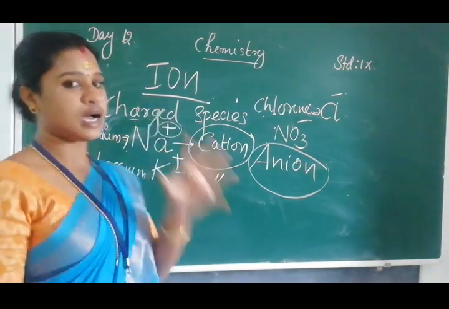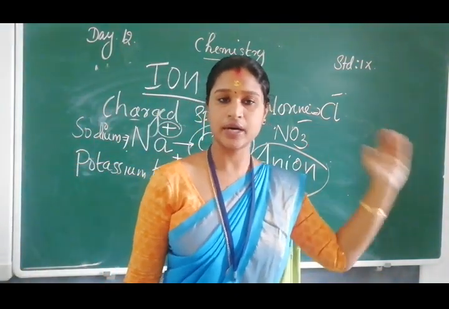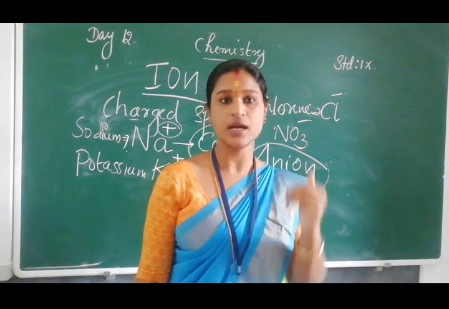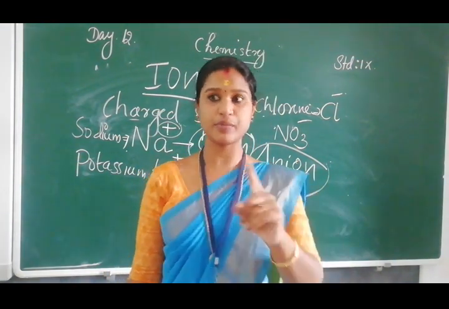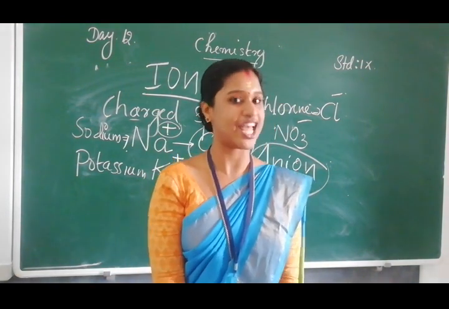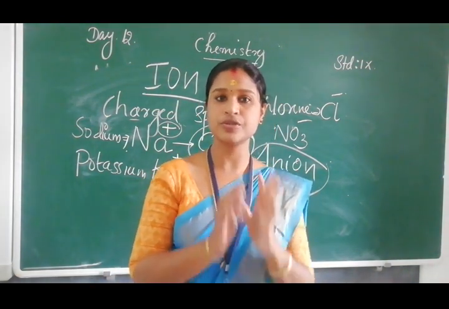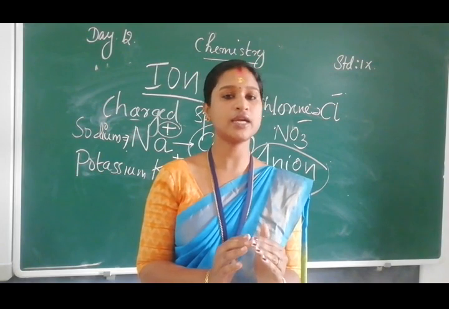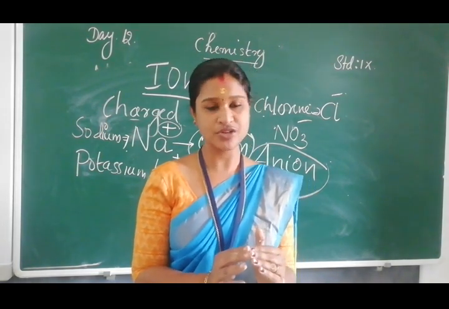What is ion? Charge ullavare ions. If an element possesses a positive charge, we call it a cation. If it possesses a negative charge, then we can call it an anion. Understood all of you? So this is the case. Okay. Ion you understood? I hope you understand.